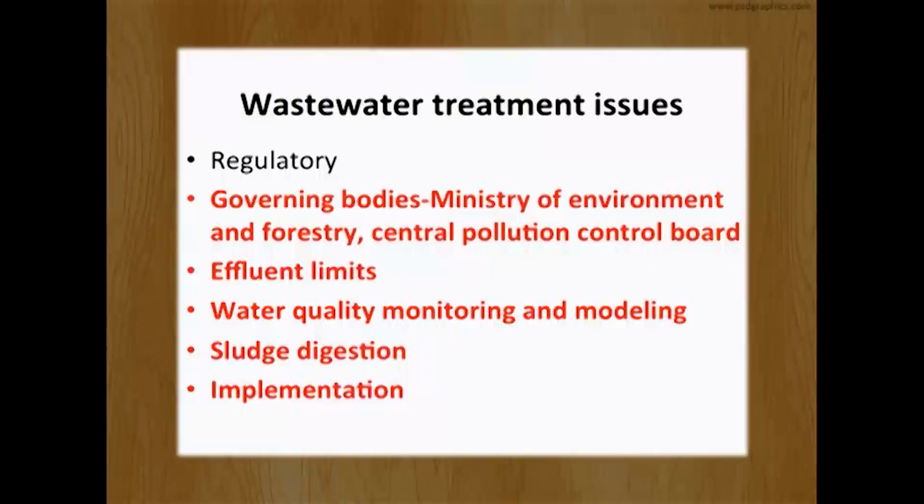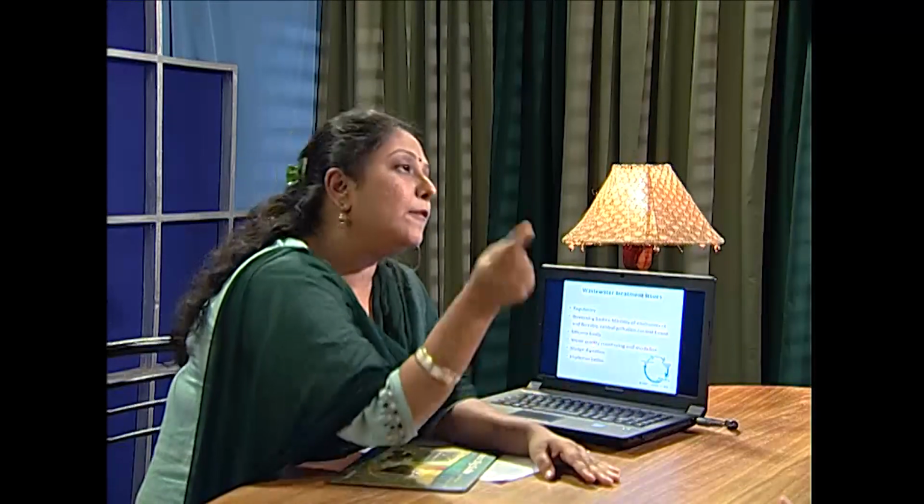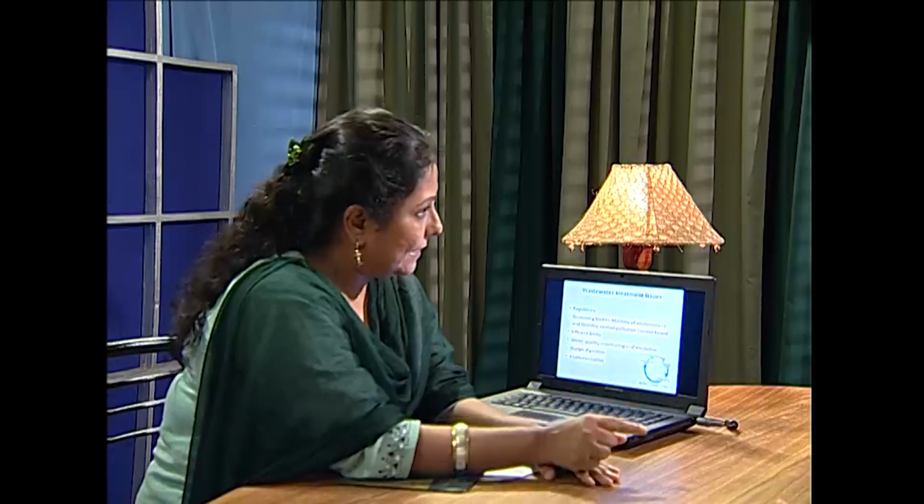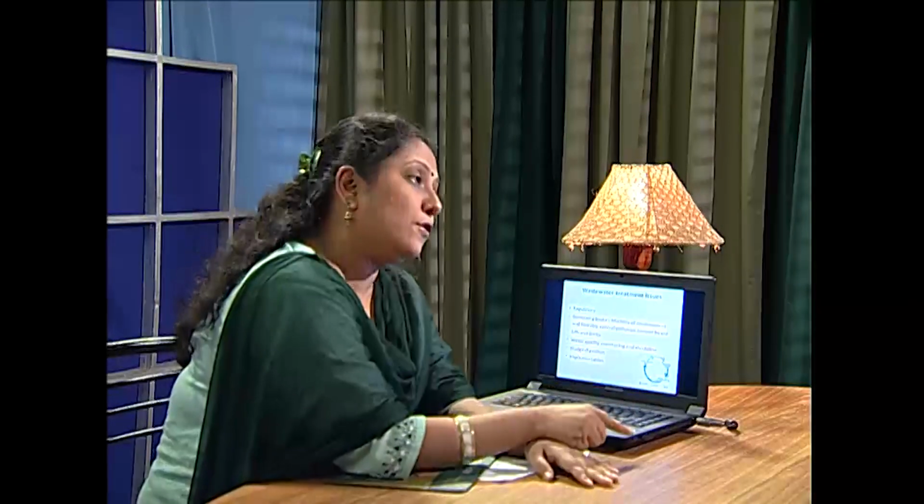It will need permits and regulation as well. Wastewater treatment issues: some regulatory governing bodies are there, like the Ministry of Environment and Forestry, as well as the Central Pollution Control Board. They give the water effluent limit. It will be maintained by modeling and monitoring systems, and sludge digestion and implementation are also very much needed here.